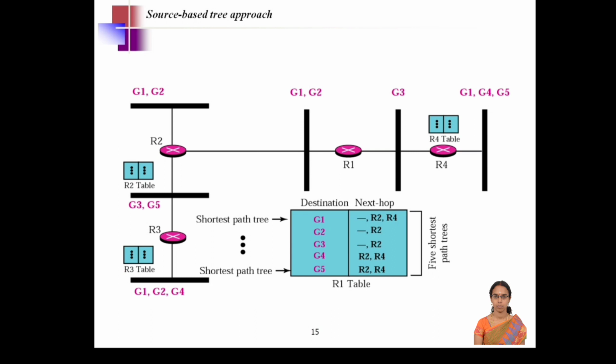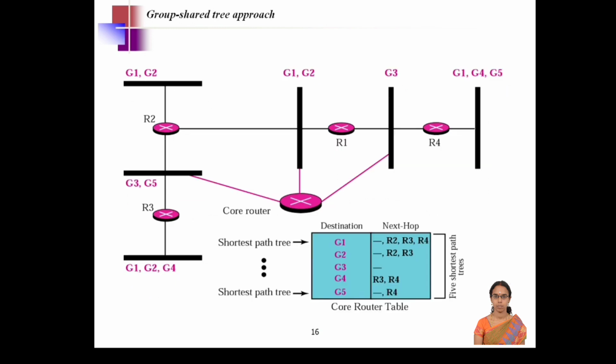Similarly for group 2, group 3, group 4 and group 5. So this is the source based tree approach. For each and every group, what are all the source nodes connected with it? For all the source nodes, which routers, that is, the next interfaces through which it is connected, will be the next hop.